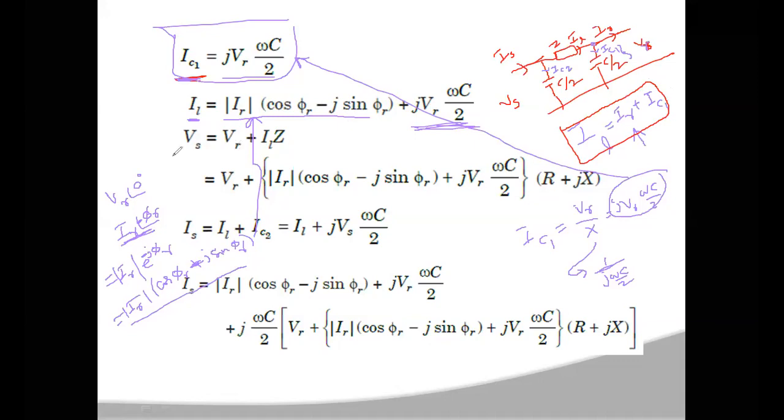Then what about this VS? Here you have to write the KVL. VS is equal to voltage across this impedance plus your VR. So VS is equal to VR plus the voltage across the impedance Z, which is IL into Z. Use the value of IL, this total value, and Z will be equal to R plus jX.